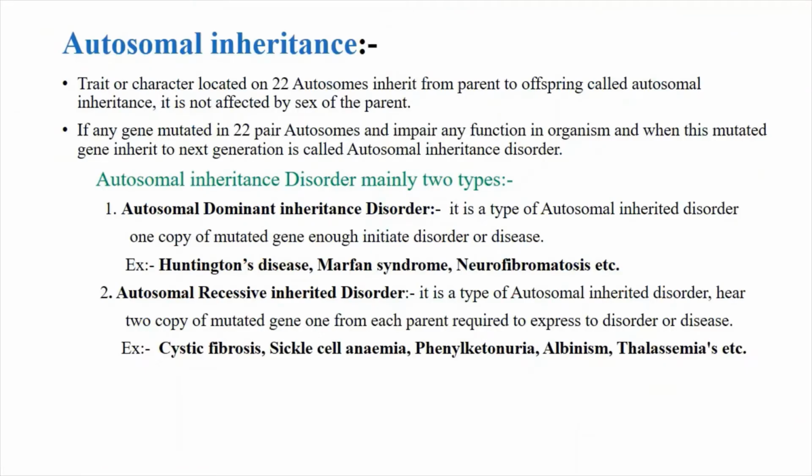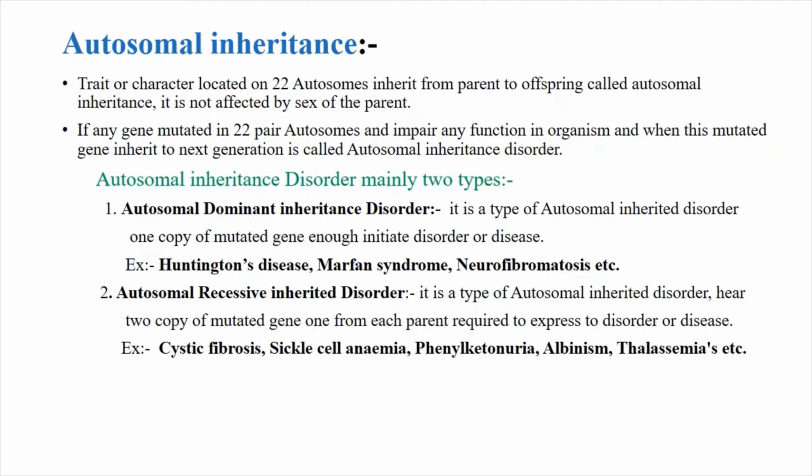So let's begin. We know genes control the traits and characters of our body, and genes are located in the chromosomes. We have 22 pairs of autosomes, which control the somatic or body characters, and one pair of sex chromosomes. A gene located in the autosome that is inherited from parent to offspring is called autosomal inheritance. It is not affected by the sex of the parent, meaning male or female condition does not affect the inheritance pattern.